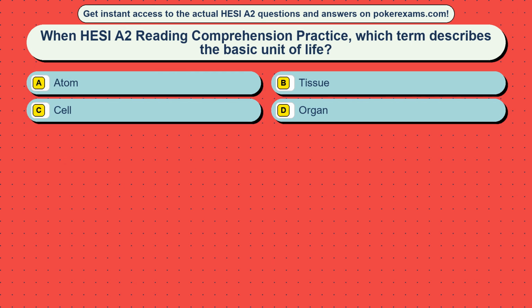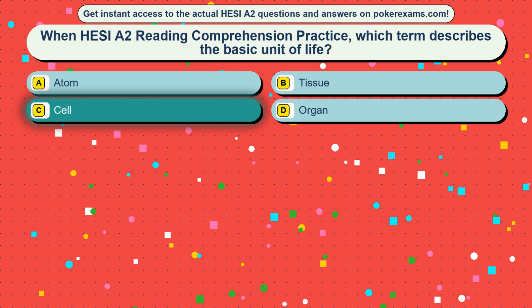Question 9. When HESI-A2 Reading Comprehension Practice, which term describes the basic unit of life? Option A, atom. Option B, tissue. Option C, cell. Option D, organ. The correct answer is option C, cell.